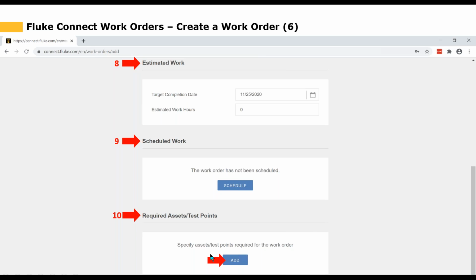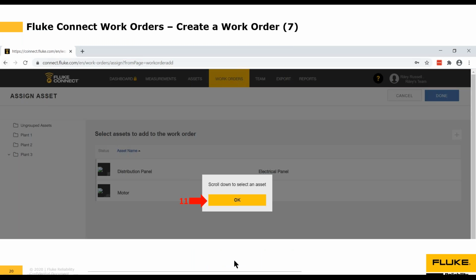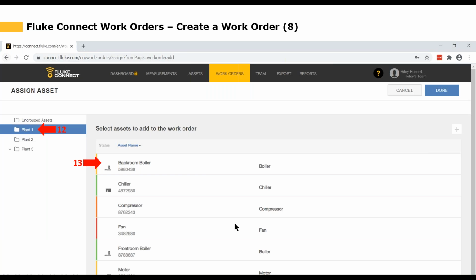And the next option would be to add an asset. Remember, this is a specific asset that we're working on: the AC unit, the chiller unit, the motor, the fan, what have you. So if we click the add button, this just tells us that we're in the asset section now, so we click the OK button. And now we're in the assign asset area. So I know the asset I want to select is called the backroom boiler. I know that's located in Plant 1, so I would click the Plant 1 asset group folder and see all the assets available in that folder, and then simply click on backroom boiler.